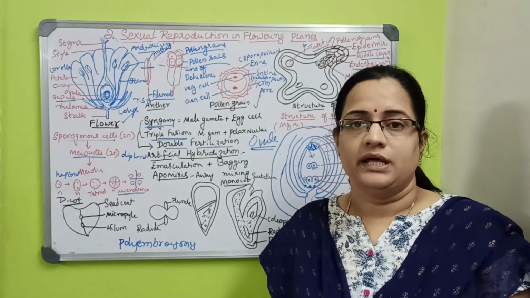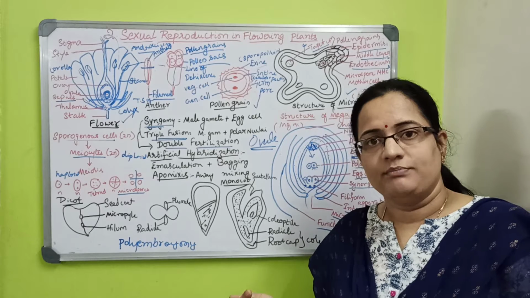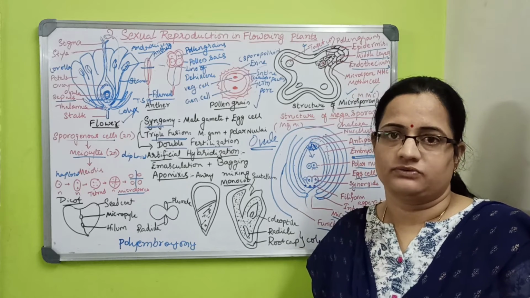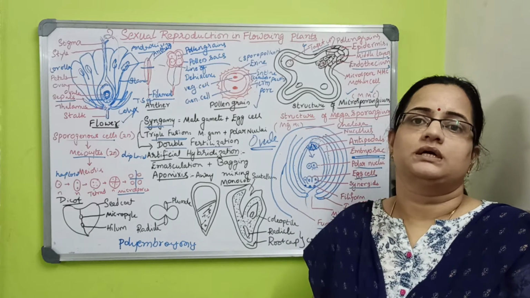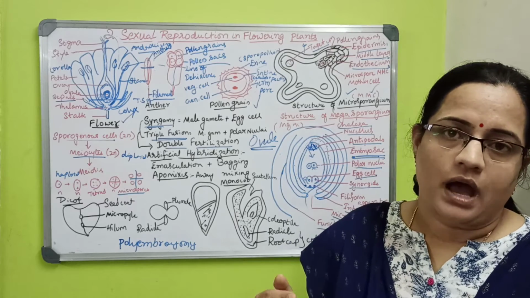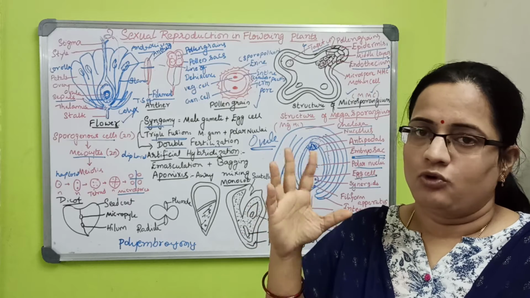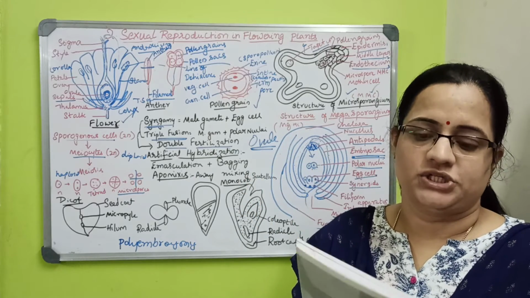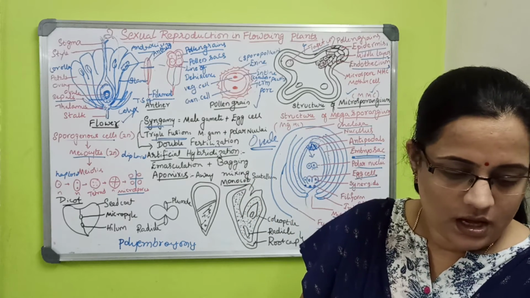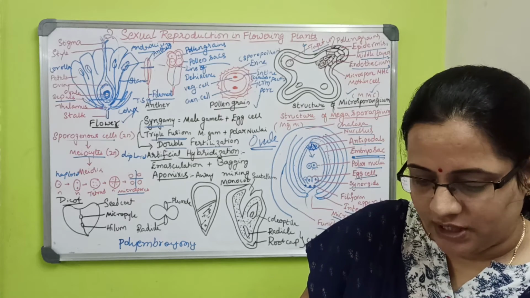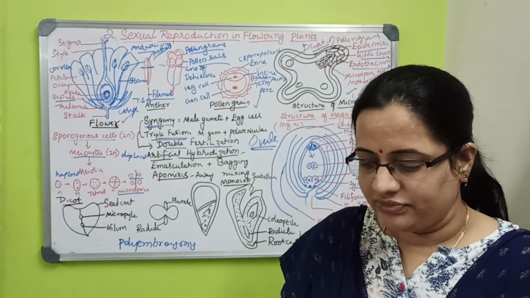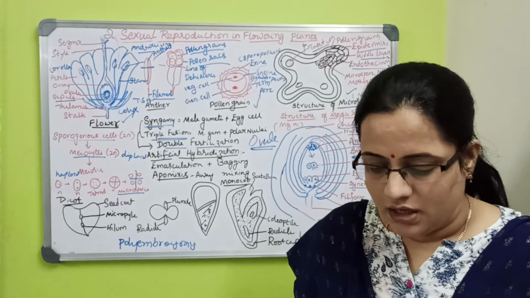They also ask what chasmogamous and cleistogamous flowers are. Cleistogamous flowers are closed flowers where pollination happens in the closed flower, and open flowers are called chasmogamous. Geitonogamy is transfer of pollen grain from anther to stigma of another flower.